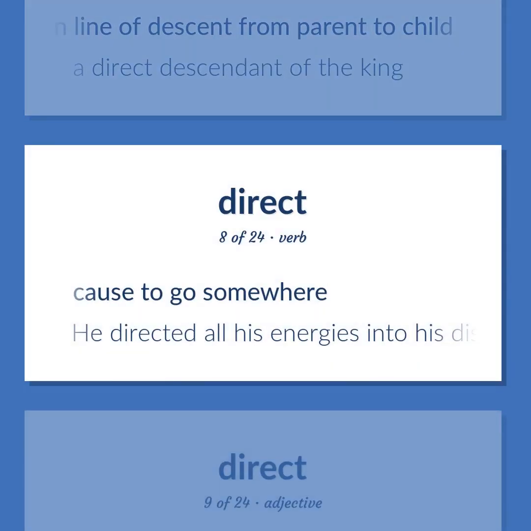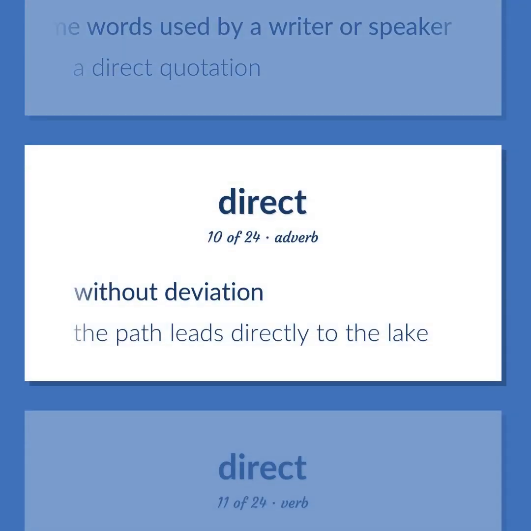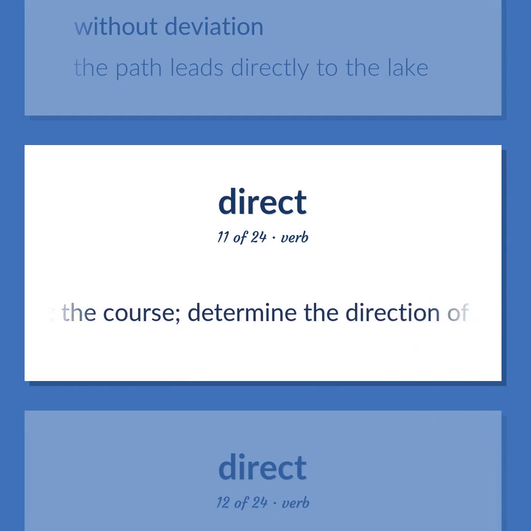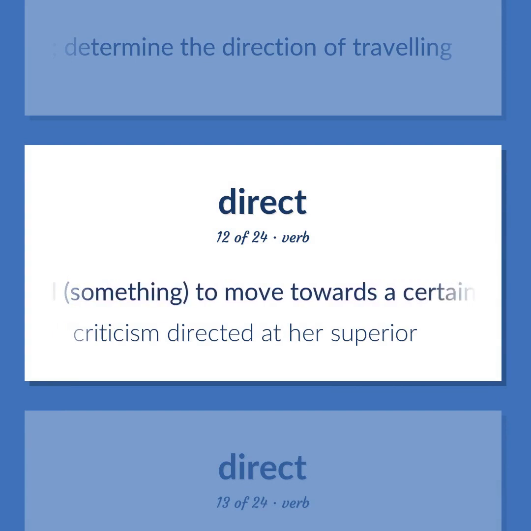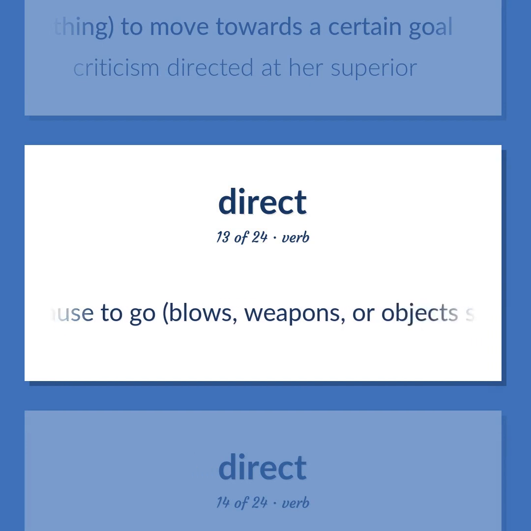Cause to go somewhere. He directed all his energies into his dissertation. In precisely the same words used by a writer or speaker. A direct quotation. Without deviation. The path leads directly to the lake. Direct the course, determine the direction of traveling. Intend something to move towards a certain goal. Criticism directed at her superior. Point or cause to go, blows, weapons, or objects such as photographic equipment, towards.